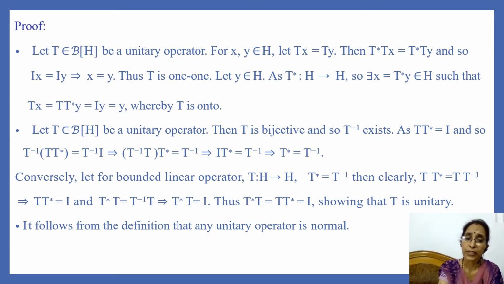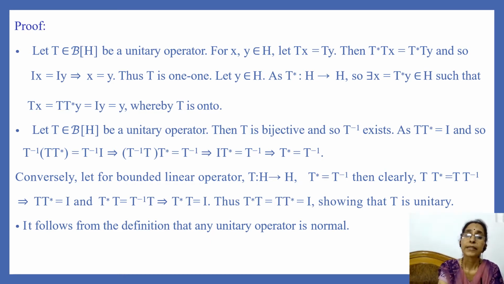So we have shown that if T is a unitary operator, then its Hilbert adjoint operator is the same as its inverse. Next, conversely, if we take any bounded linear operator T on H such that T star is equal to T inverse, then this implies that T T star is equal to identity operator.